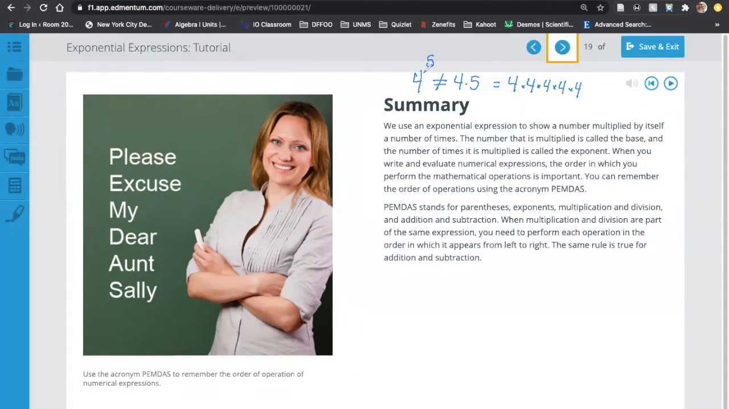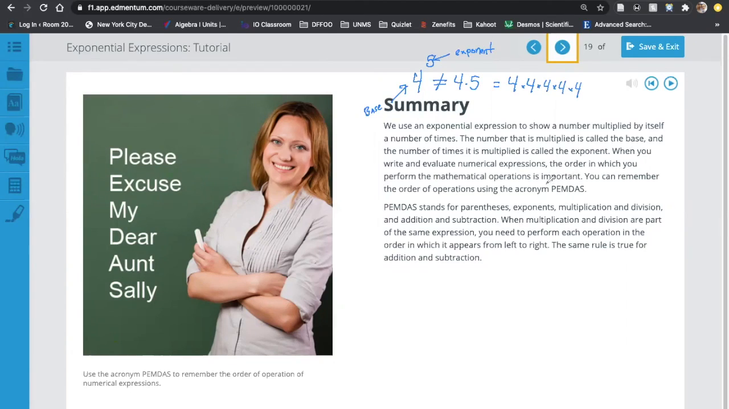So exponential expressions are just telling you what to do with the numbers, all right? It says the number multiplied is called the base. So this number right here, this 4 in this case, is our base. The 5 in this case here is our exponent. Right? Try to remember that vocabulary. It's going to come up a lot moving forward, and your future teachers are just going to expect you to memorize that, all right?